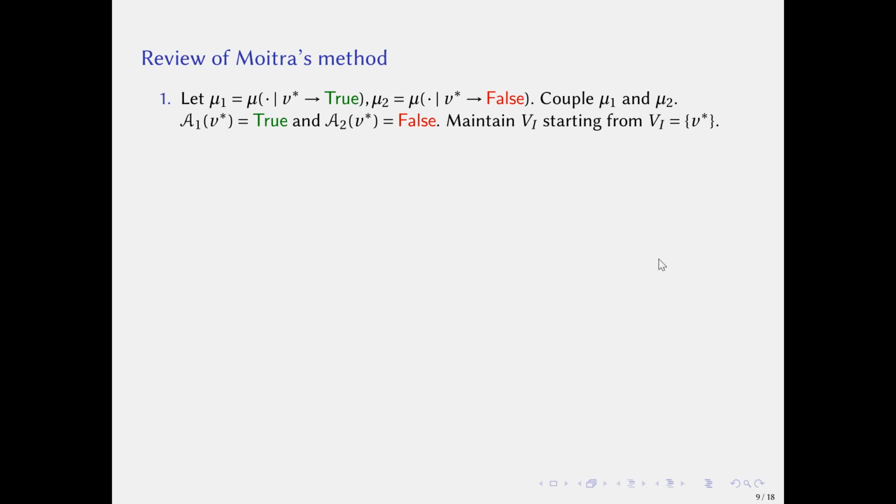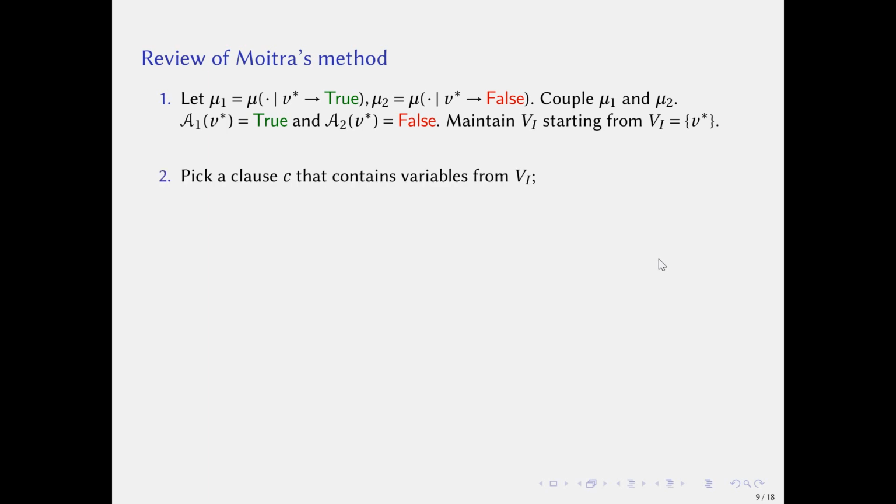Let A1 and A2 be two partial assignments. At first, A1 of v star is true, and A2 of v star is false. We also maintain a set Vi, which, roughly speaking, contains the variables that cause the coupling to fail to terminate. Vi starts from an isolated variable, v star.